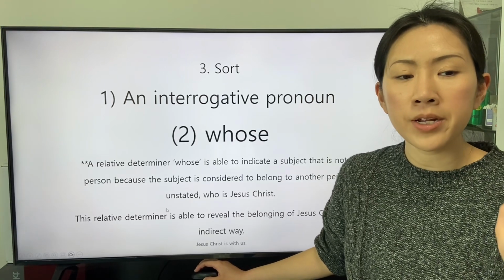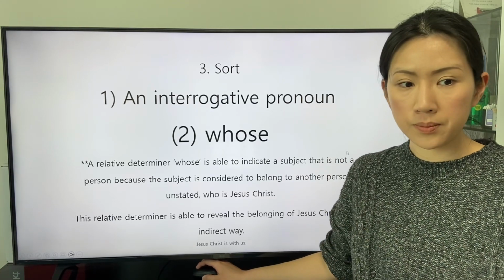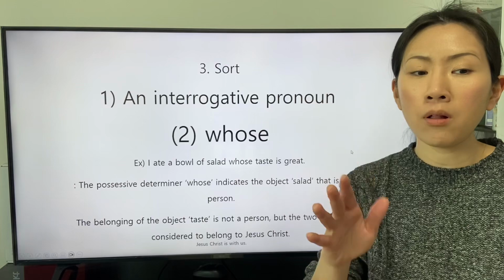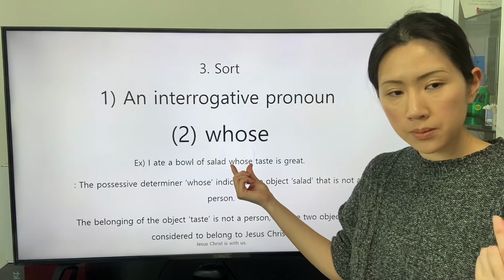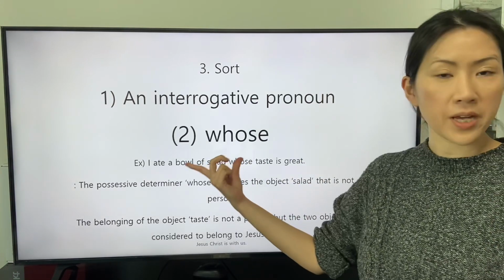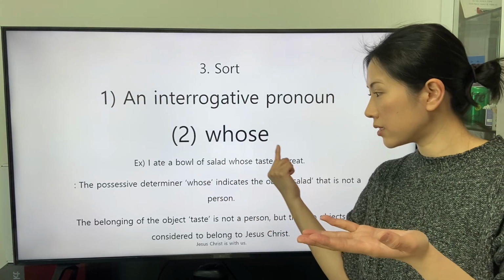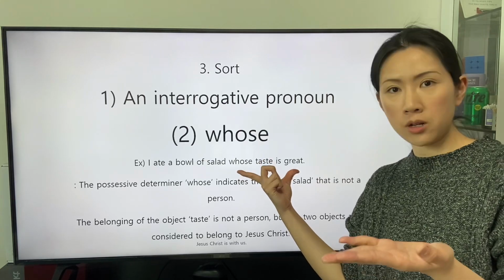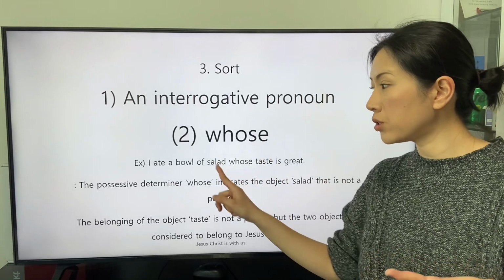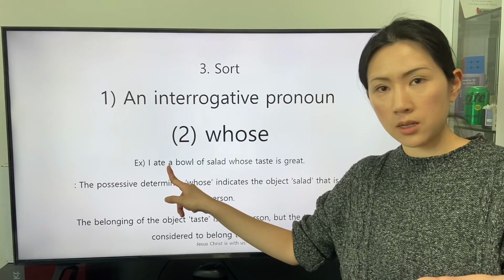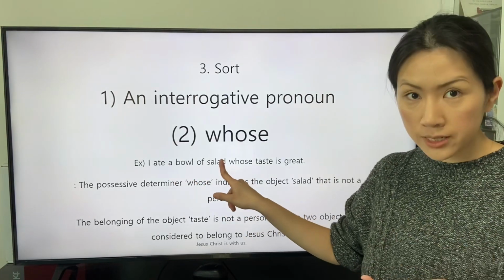This relative determiner is able to reveal the belonging of Jesus Christ in an indirect way. There is a clause. I ate a bowl of salad whose taste is great. The relative determiner whose indicates the subject of belonging indicated by the object taste in the subordinate clause. The object indicated by the noun taste belongs to the subject in the main clause indicated by a phrase of a noun, a bowl of salad.